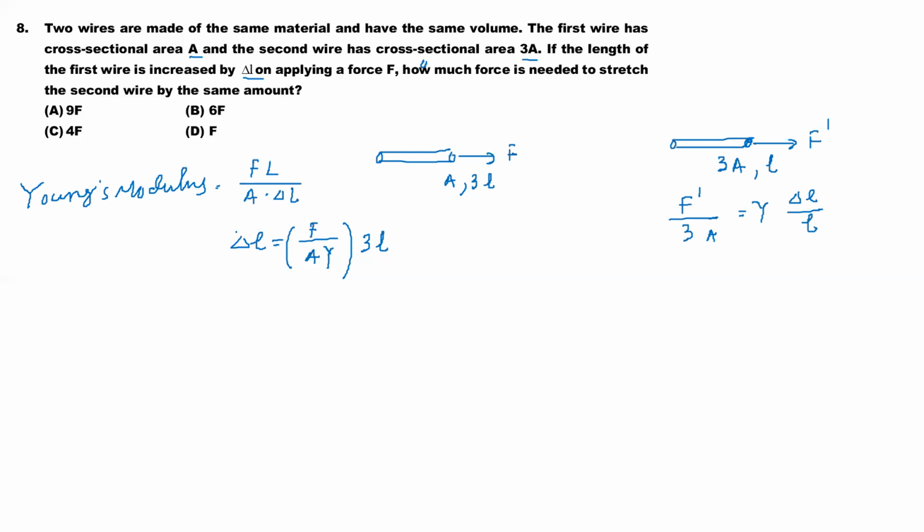Young's modulus is force F dash by area.